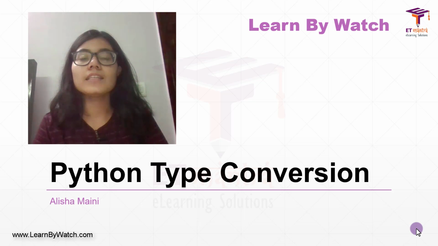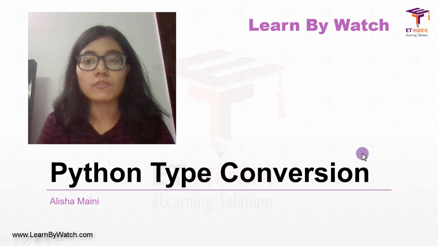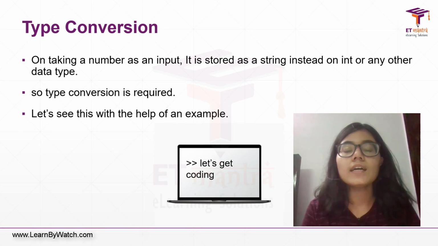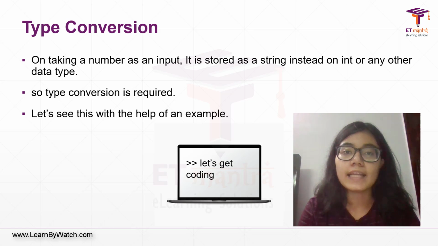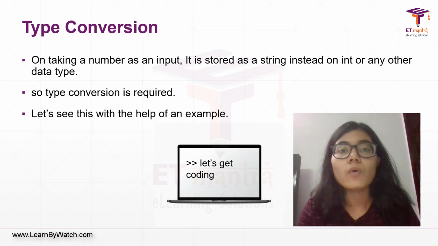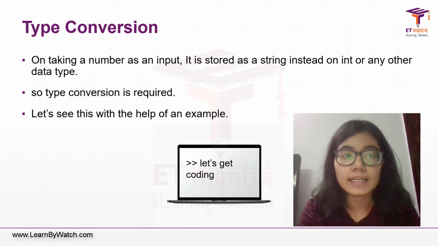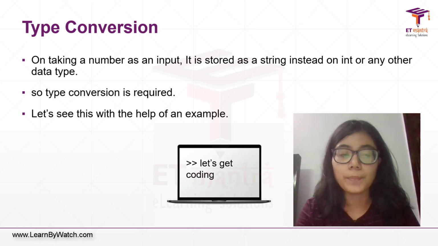As we discussed in the previous session where we talked about input and output, whenever you take input through the input function, you get it as a string. So what if I wanted to take a numerical value from the user? The input function will still store it as a string. So how do I convert it to int? In that scenario, type conversion comes into the picture.